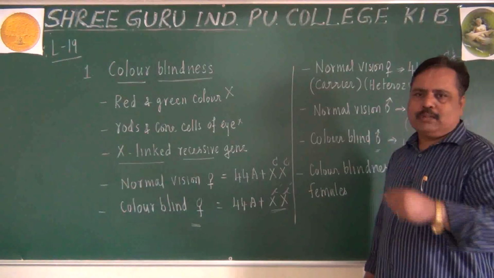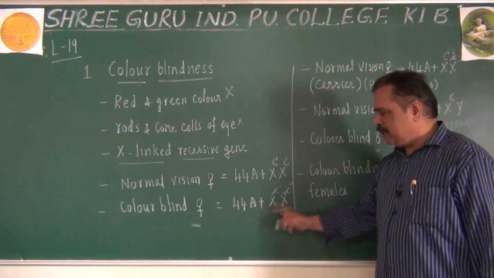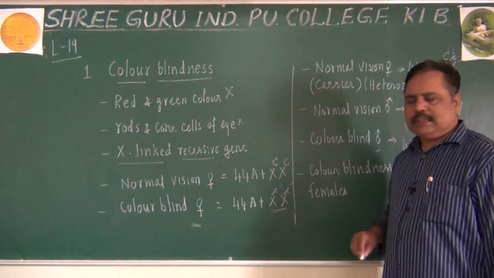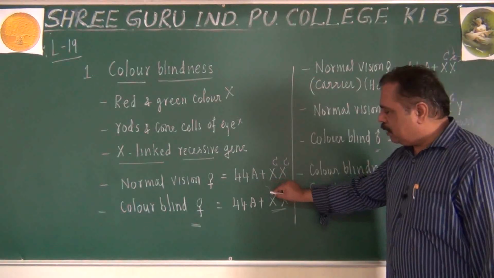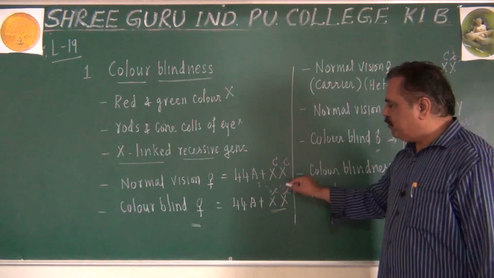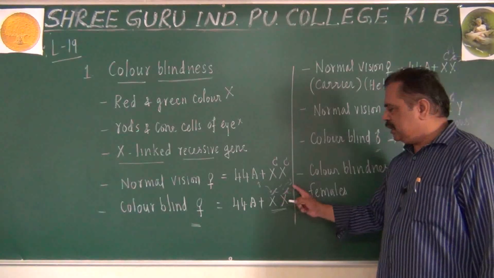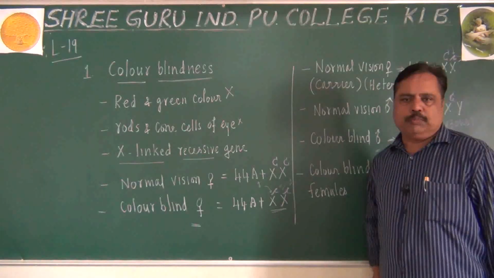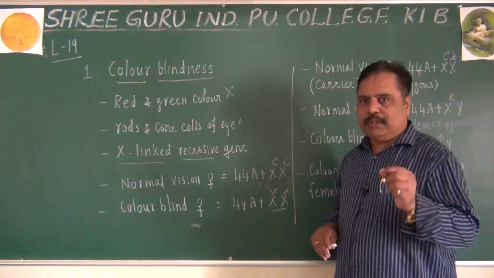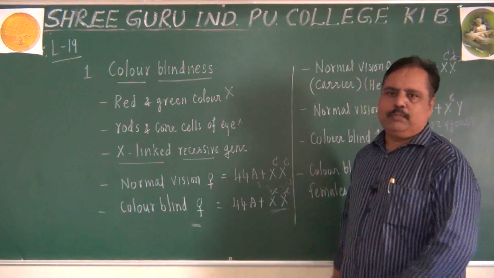Now let me come to another point. Imagine a colorblind female. 2 X chromosomes are there, which means one is obtained from her father, another one is obtained from her mother. So father should contribute one small c, mother should contribute one small c. Then only she will become colorblind. Do you get my point?